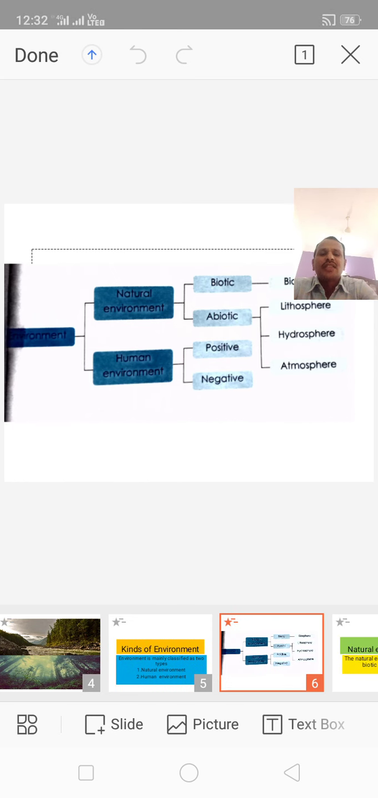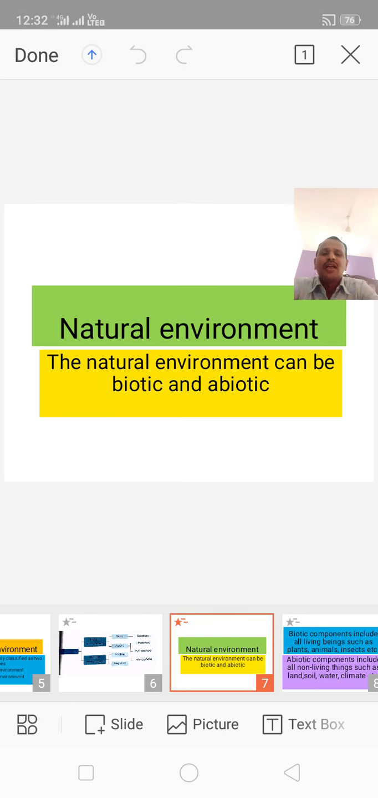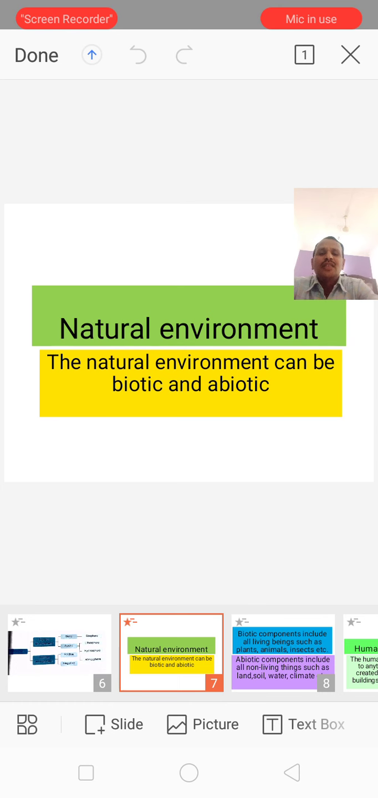Let us see the next slide. Now we are going to the topic, that is natural environment. The natural environment can be biotic and abiotic. I already told you the natural environment is again divided into two types, one is biotic and the other abiotic. Let us see the next slide.